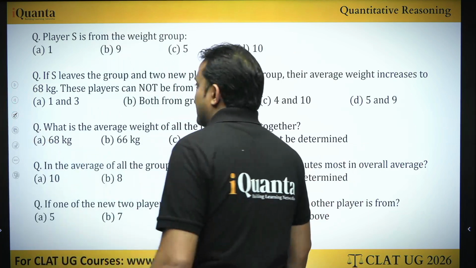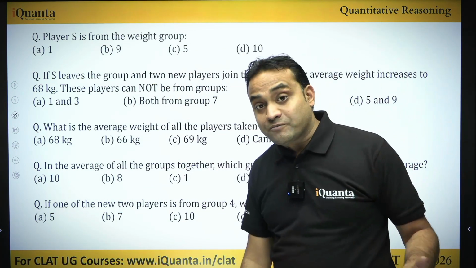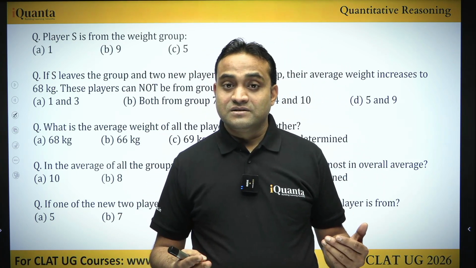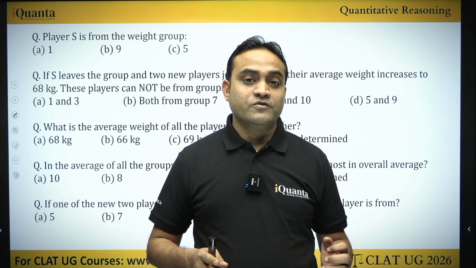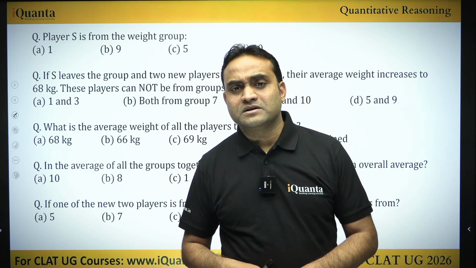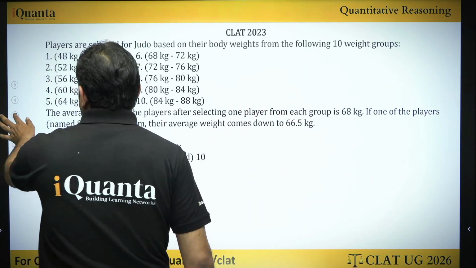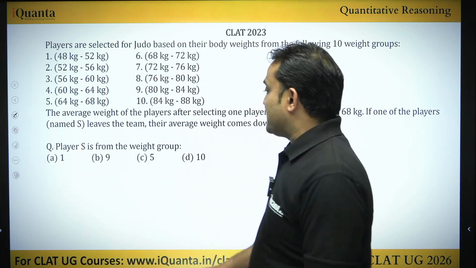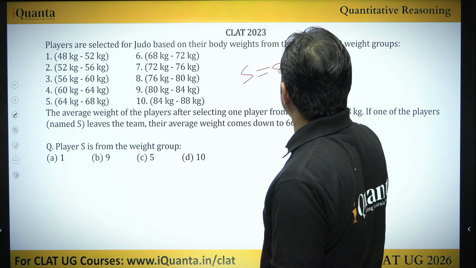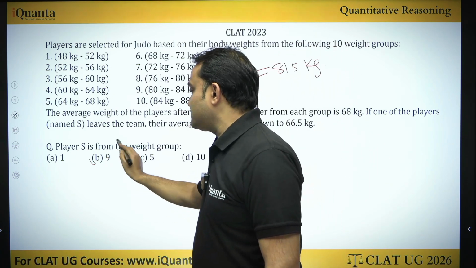As you can see, as per the given information, these are the questions. There are 5 questions, and these questions are completely based on averages. So 5 questions from averages. If you are good with averages, then these 5 questions can be solved within like 2.5 minutes, not more than that. So let's try to solve these questions one by one. It says the player S is from which weight group. We know that S is equal to 81.5 kg. So S is from group 9, which is option B.